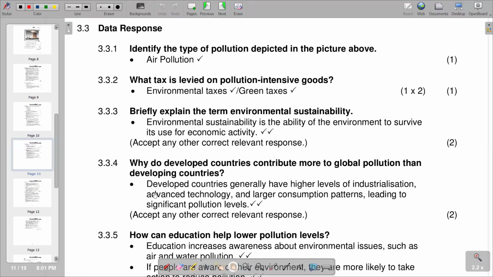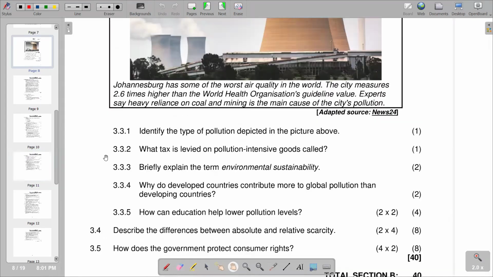So the response is that the developed countries generally have higher levels of industrialization, advanced technology, and larger consumption patterns, leading to significant pollution levels. So this is what we have on 3.3.4. Then we move on to 3.3.5.